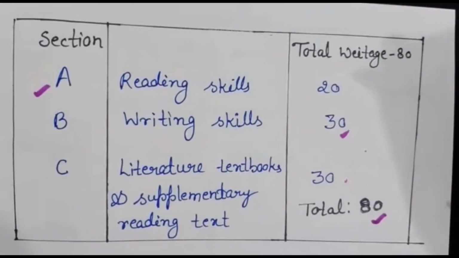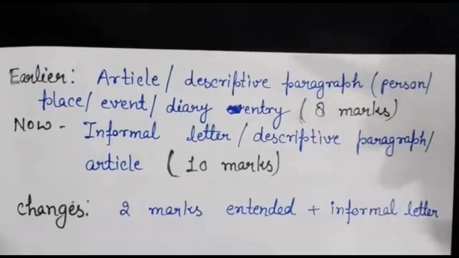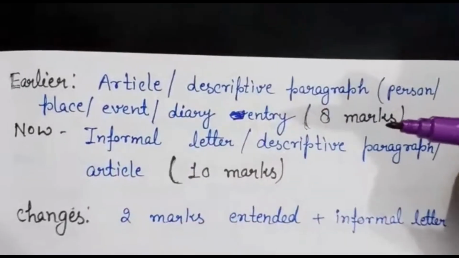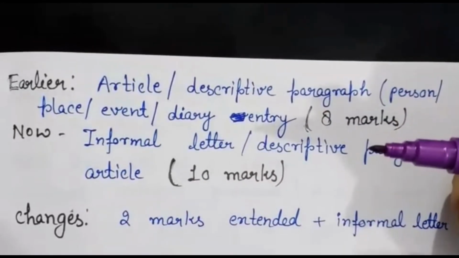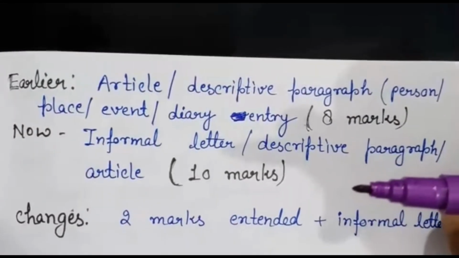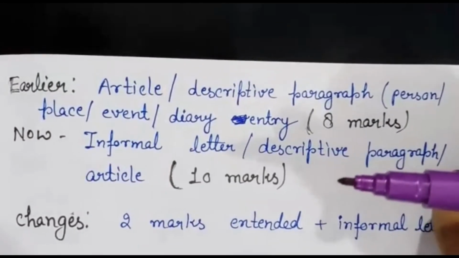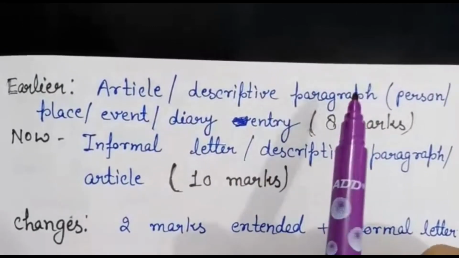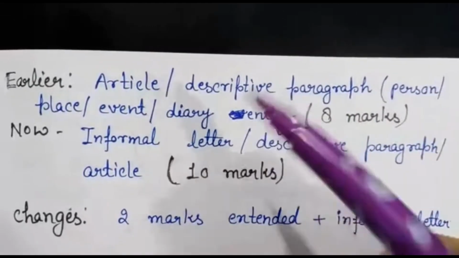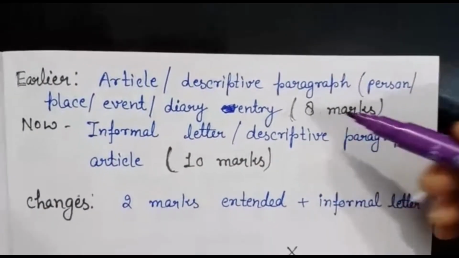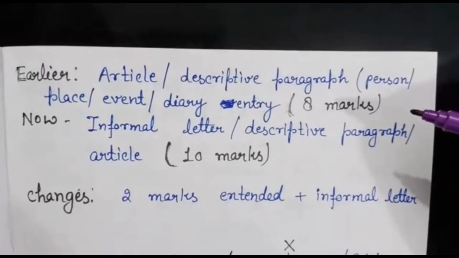So next, let's move on to the changes. Students, you can see I am comparing earlier and now. It means the last year paper and the paper that you will face in 2021. I am comparing both papers. Earlier there was article writing and descriptive paragraph, and in the descriptive paragraph there was person, place, event, diary entry and all, and the whole question was of 8 marks.